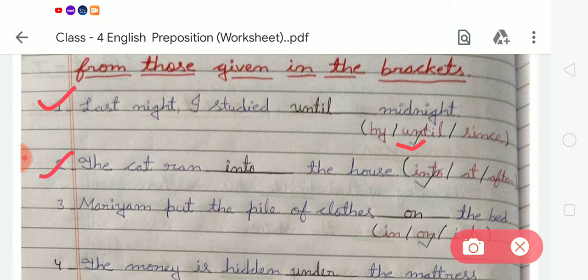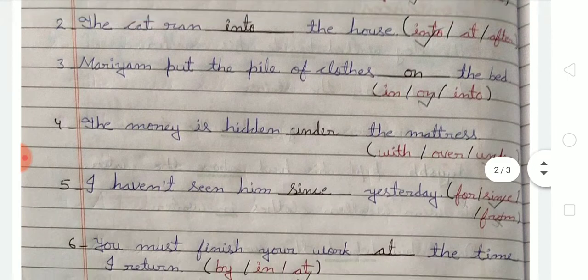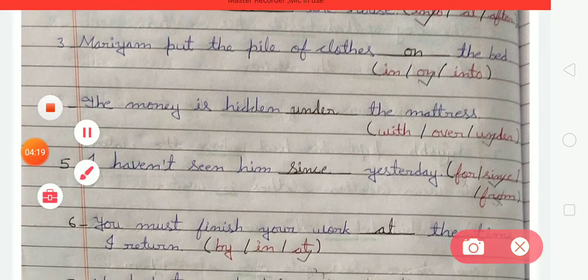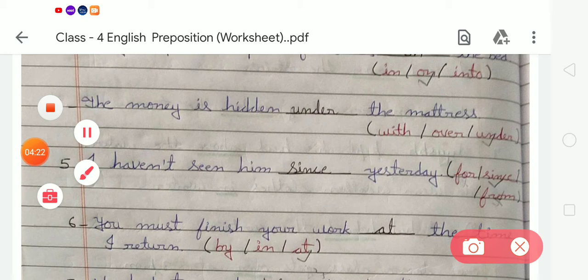Next, second: the cat ran blank the house. We have to choose the correct one and write it in the given blanks. So we write into. Now next, third: Mariam put the pile of clothes blank the bed. Here are 3 options: in, on, into. We have to choose the correct one, on, and write it in the blank. Next, number 4: the money is hidden blank the mattress. Here we have to choose the correct word, which is under, and write it in the blank.